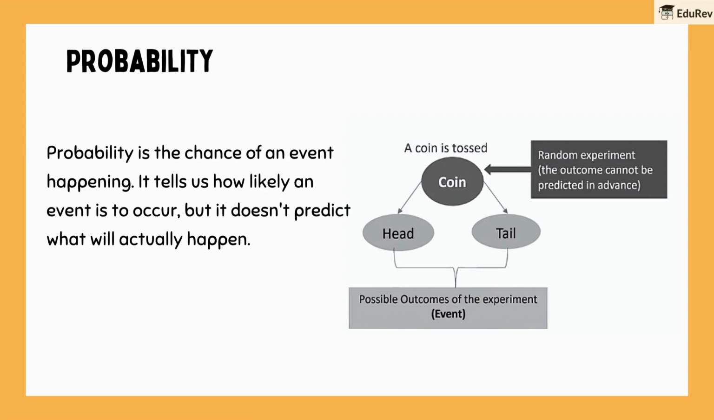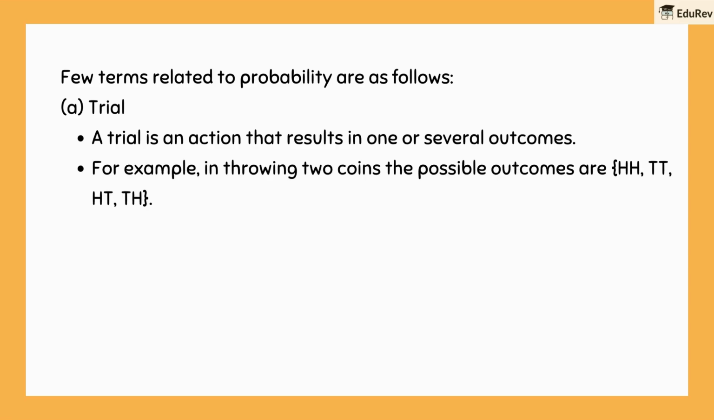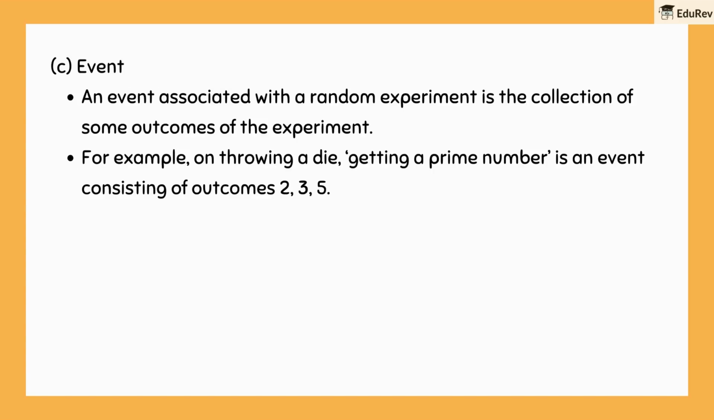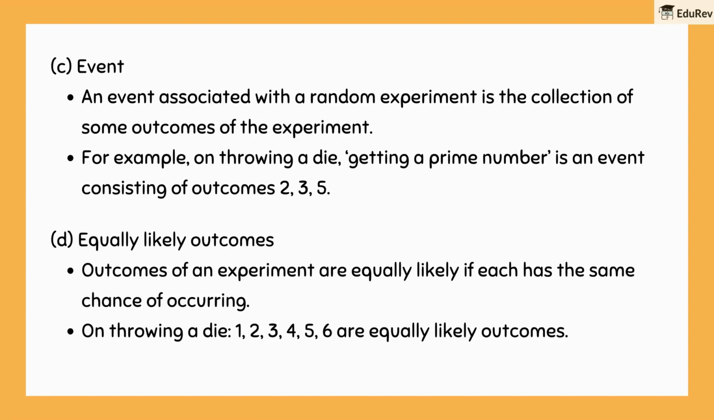Here's an example to illustrate probability. If a coin is tossed, the possible outcomes are either head or tail. This is a random experiment because the outcome cannot be predicted in advance. To understand probability better, let's go through a few terms. A trial is an action that results in one or several outcomes. A random experiment is when the result of the trial cannot be predicted in advance. An event is a collection of some outcomes of the experiment. Equally likely outcomes are when each outcome has the same chance of occurring.